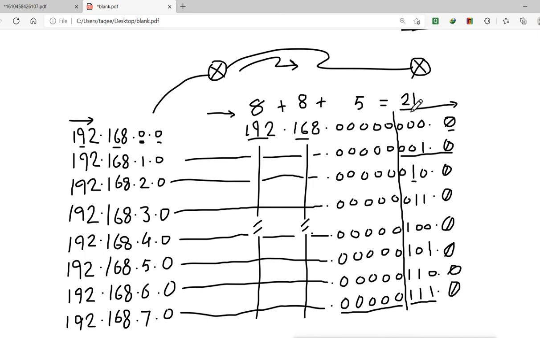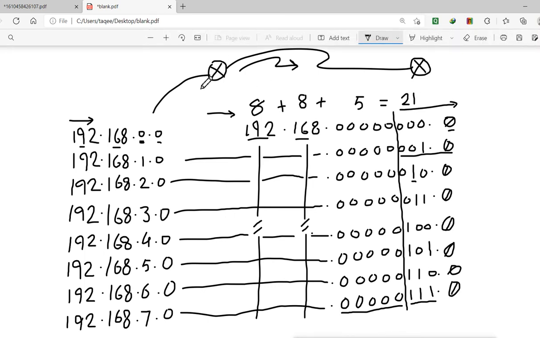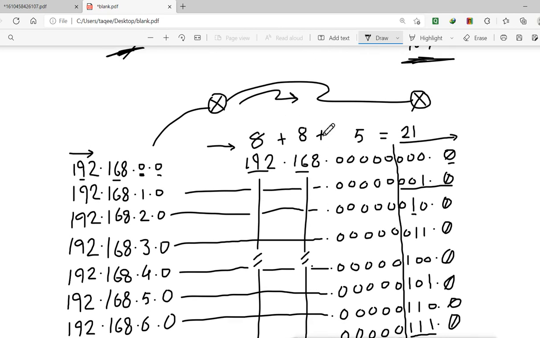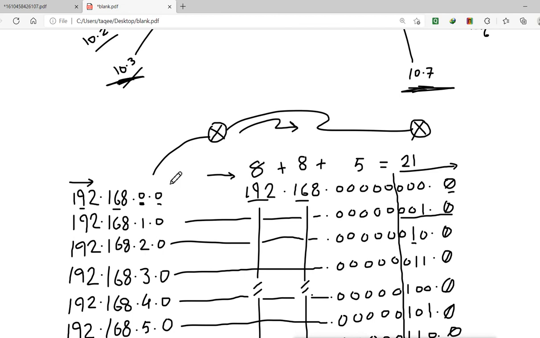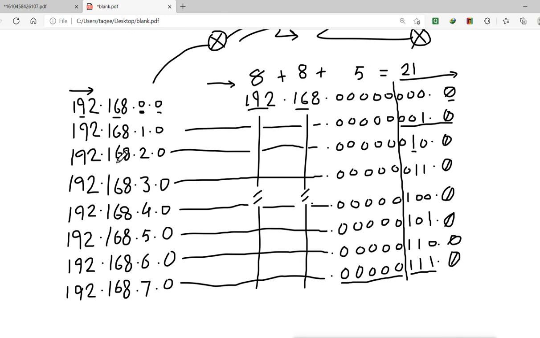Now what does that mean? See, when this router sends the network to the other router, it will summarize the network. It will summarize all these networks into a single network. And how will it summarize? It will first take the lowest network from all these networks. Remember the lowest one. If you see in all these networks, the lowest one is this one.